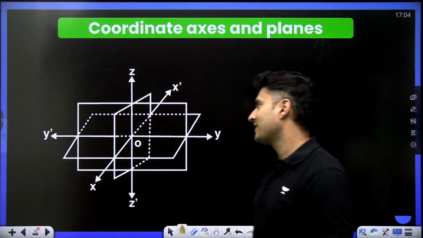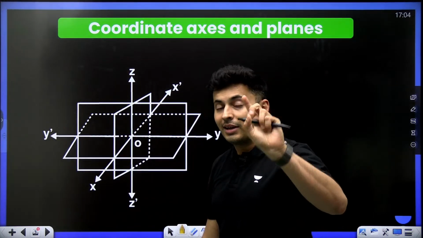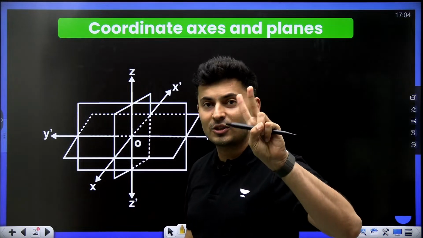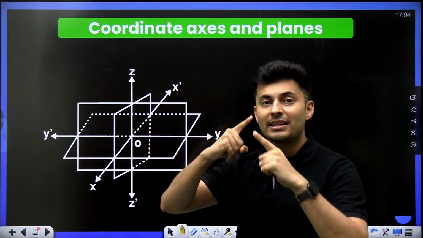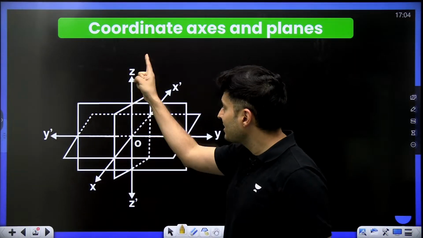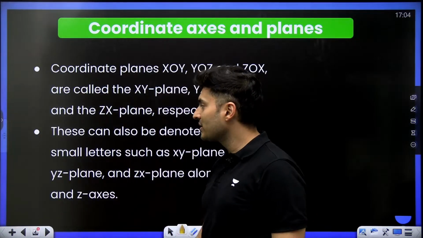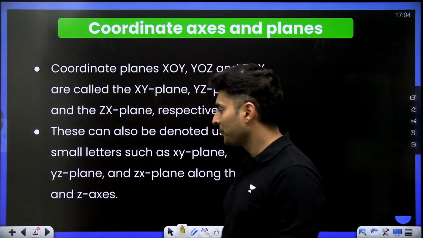Yep, it is the ZY plane. Very good, guys. Whenever you mention a plane, there are always two alphabets, and those two alphabets are the axes which contain that plane. Y-axis and Z-axis, correct. O is called the origin. These are the standard things which you should know.